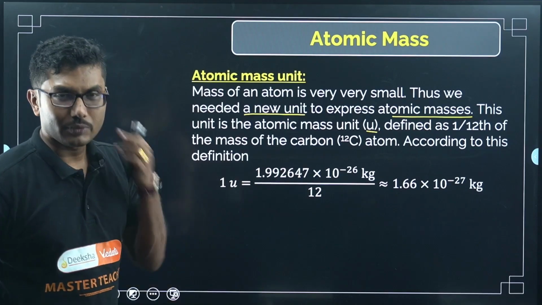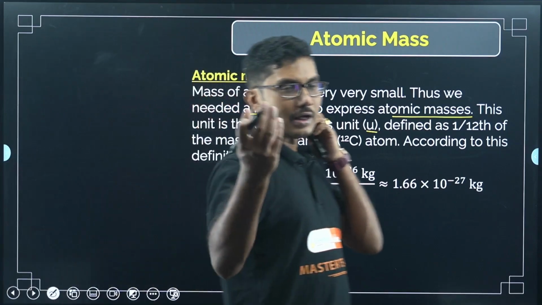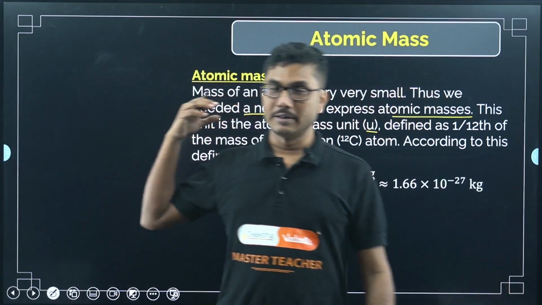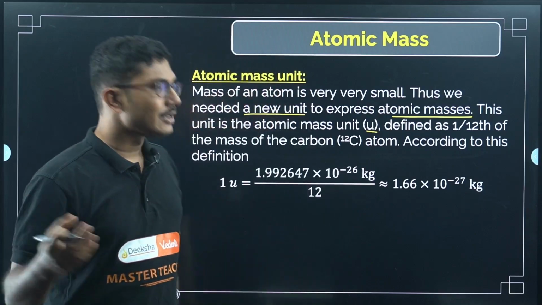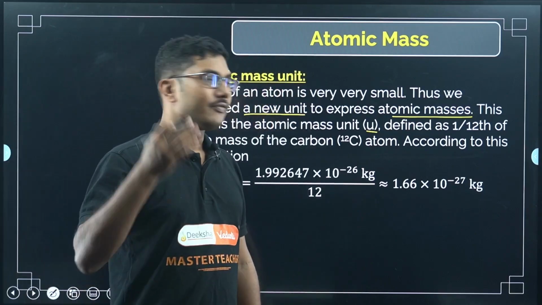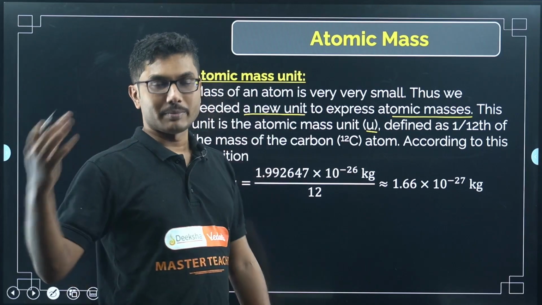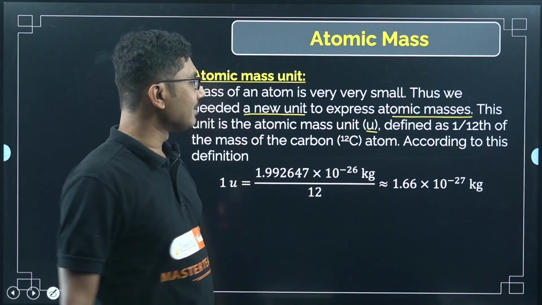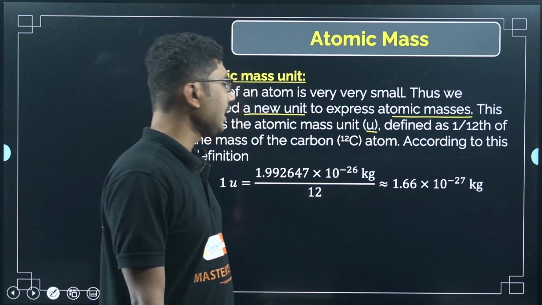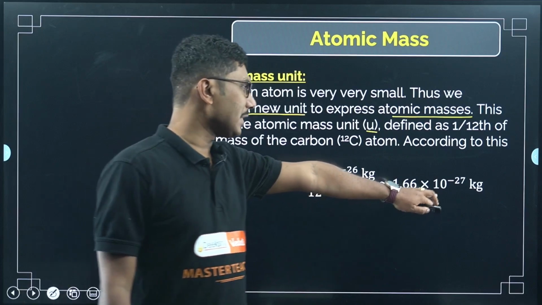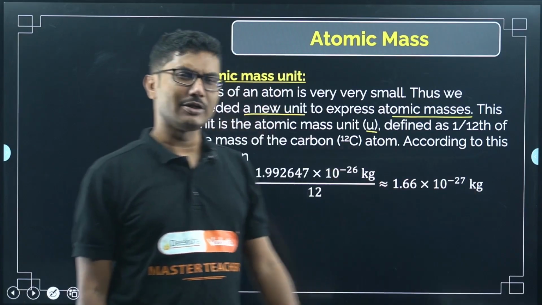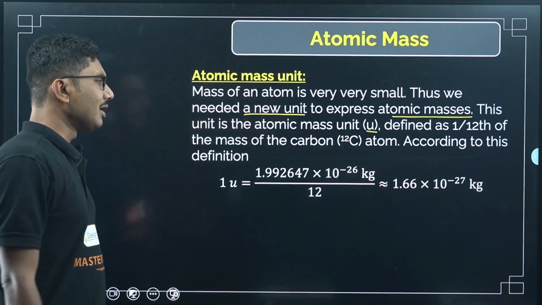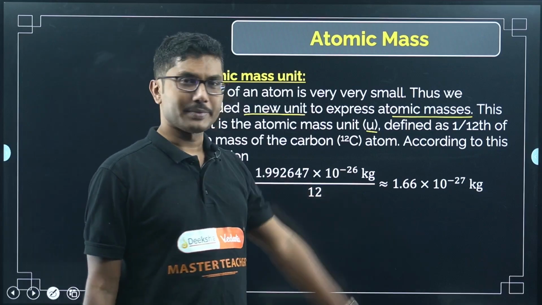Why 1/12? Because carbon has 12 ingredients inside it. We will see all the ingredients inside a nucleus very soon, but carbon has mass number 12. So they have divided it by the mass number, and it comes out to be 1.66 times 10 to the power of minus 27 kilogram, approximately. You can take this as an approximated value.